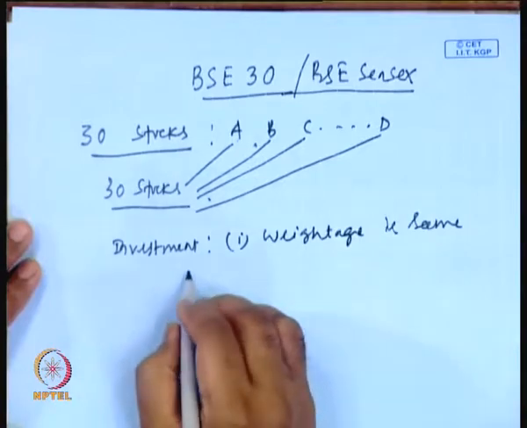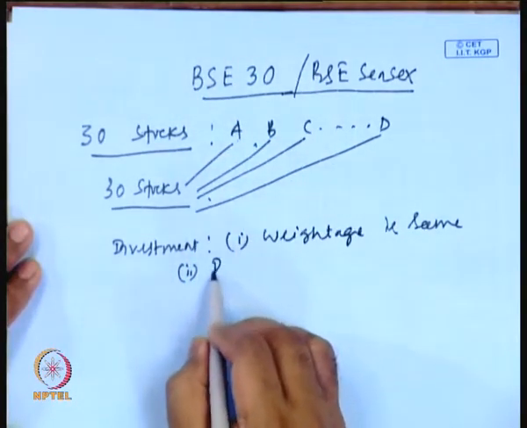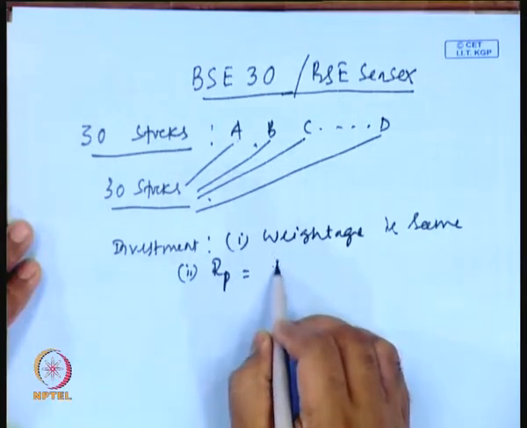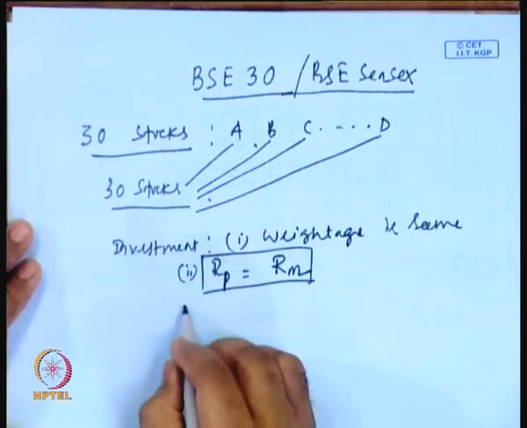And they want to get the return that this BSE Sensex is giving. The return from the portfolio should be equal to the return from the market. So, this is their objective.